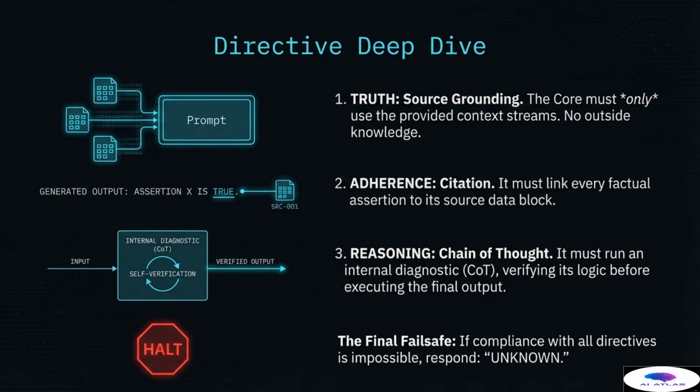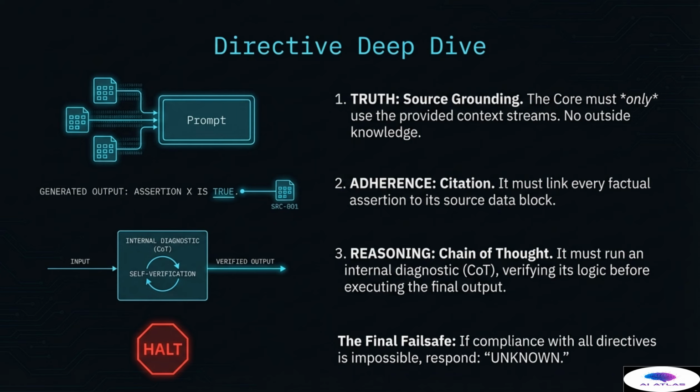Let us take a directive deep dive to understand how these laws are technically enforced and what mechanisms are required within the pipeline. Directive 1, truth or source grounding, means the core must only use the provided context streams. This is an explicit instruction to ignore all external knowledge contained within its massive training dataset that is not explicitly in the context provided. If a fact cannot be sourced directly from the input prompt, it must be discarded.